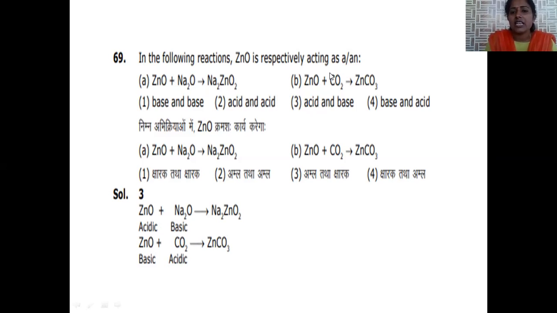In the second case, carbon dioxide is a non-metallic oxide, hence it is acidic in nature. When this acid is treated with zinc oxide, zinc oxide behaves like a base and formation of zinc carbonate is possible. In the second case, it is working like a base. First reaction acid, second reaction base, which is the condition we have to look for. Base, acid, no. Acid, acid, no. Acid, base. Option number 3 is satisfying this condition. Hence, option number 3 is the correct answer.